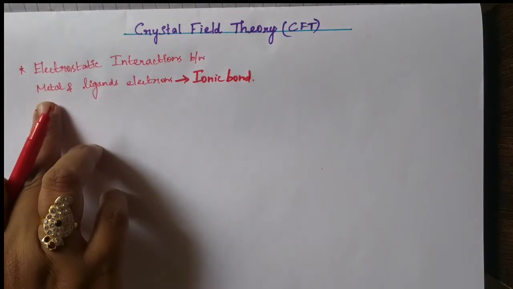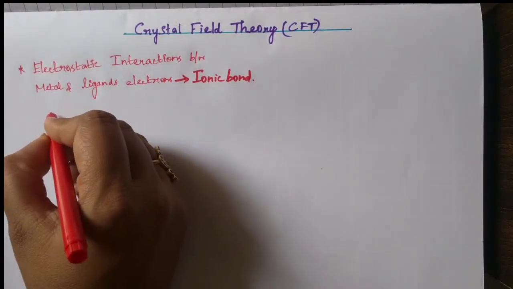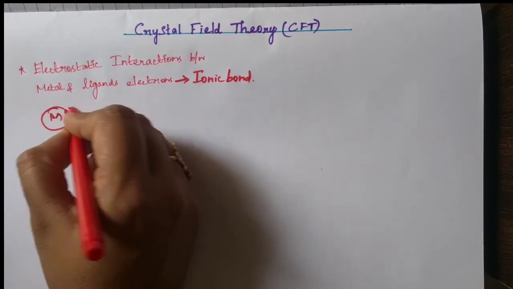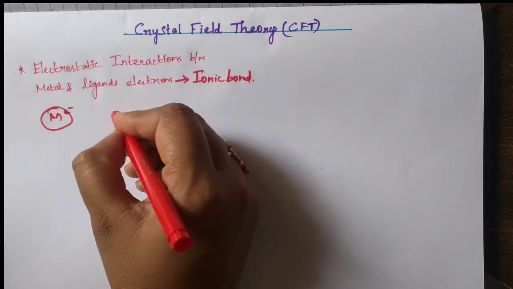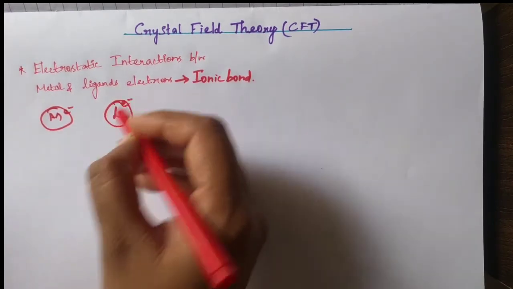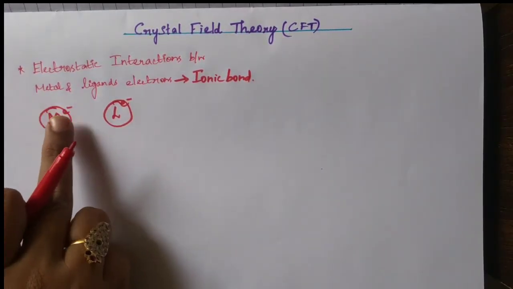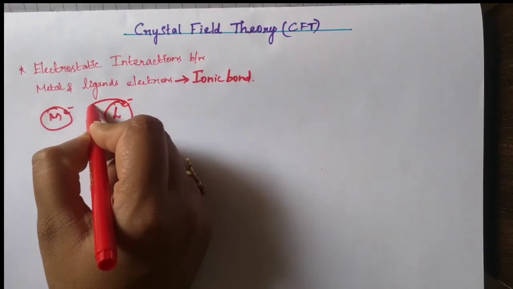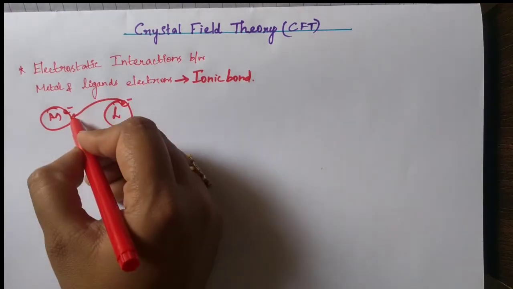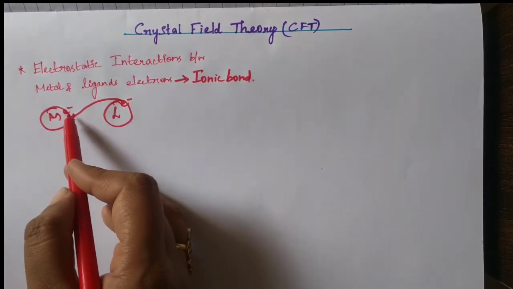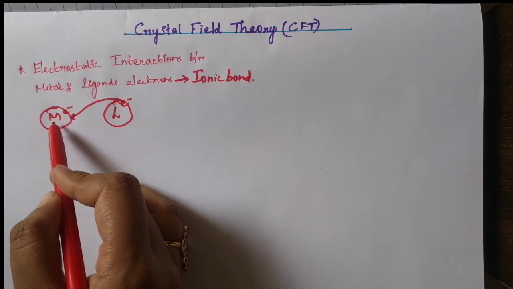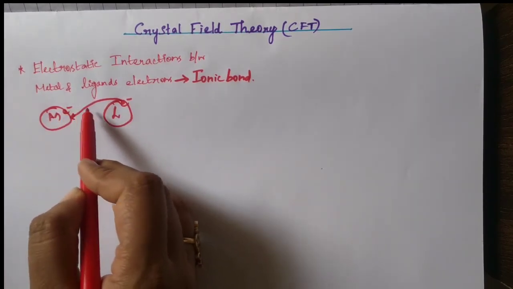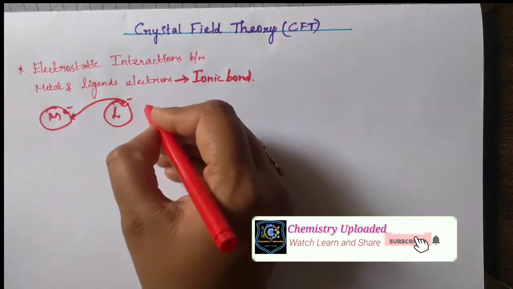Next, when a ligand approaches the metal, see students, the metal has electrons, right? The ligand also has electrons. Metal in the outer shell has electrons, and the ligand also in the outer shell has electrons. When these ligand electrons approach the metal, the cation is present inside with the nucleus. So when the ligand approaches the metal ion, electron-electron repulsion takes place.